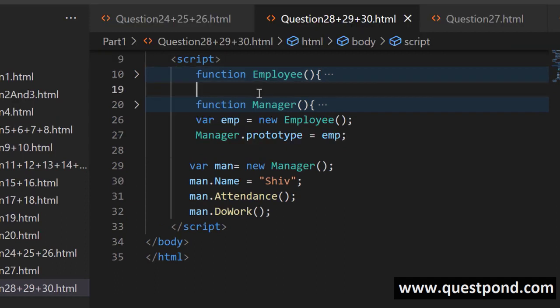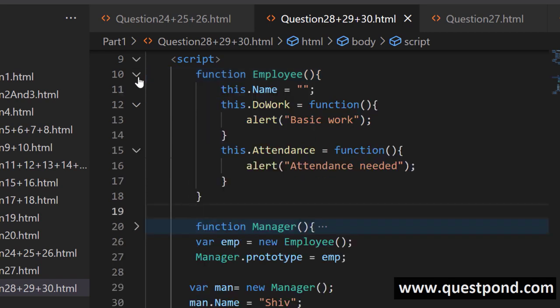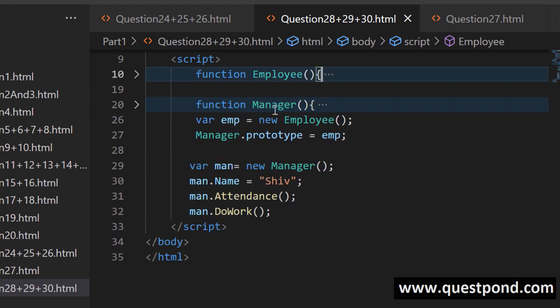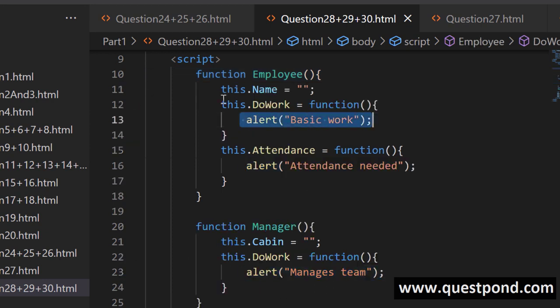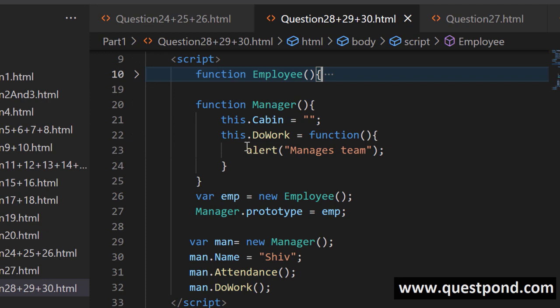So now let us try to understand inheritance in JavaScript by a simple example. So you can see there is an employee function out here. It has name, it has do work, and it has attendance, right? And we are creating a manager function out here. This manager has a cabin, and it also has do work, but his work is to manage teams, right? So in general, we say employee will do basic work, but when we talk about manager, we say that they will do management of a team, right? And it also has some extra properties here called cabin, right?